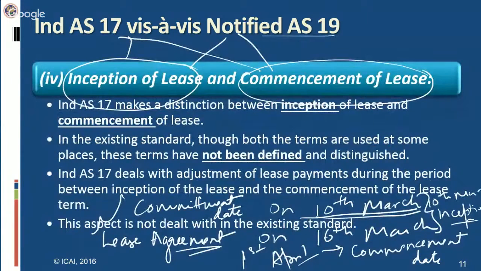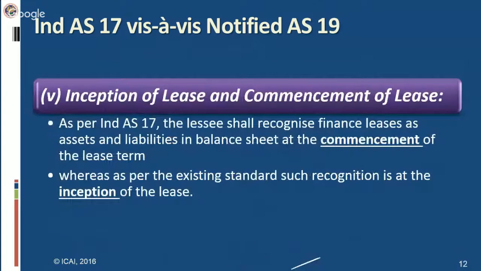In continuation, on inception of lease and commencement of lease: as per Ind AS 17, the lessee shall recognize a finance lease as assets and liabilities in the balance sheet at the commencement of the lease term. However, as per AS 19, the lessee will recognize the lease asset under a finance lease at the inception of the lease, and not at the commencement of the lease term.